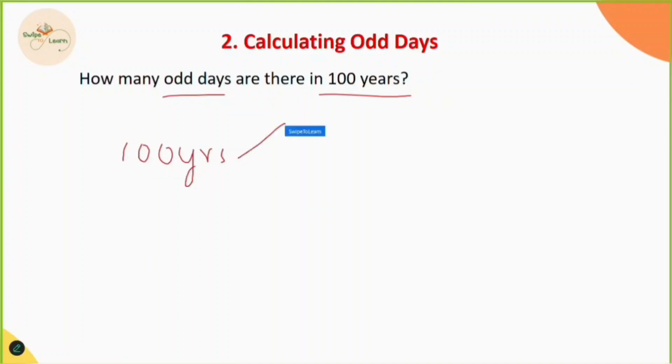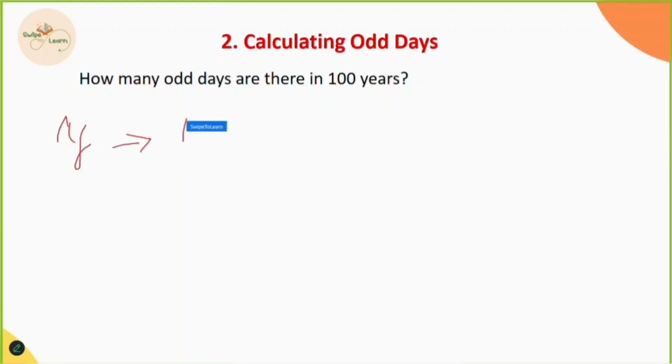In these 100 years, we have some leap years and some non-leap years as well. Let's find out how many leap years and how many non-leap years there are. To calculate the number of leap years, we simply divide the number by 4. 4 ones 4, 4 twos are 8, the remainder is 2, 4 fives are 20.